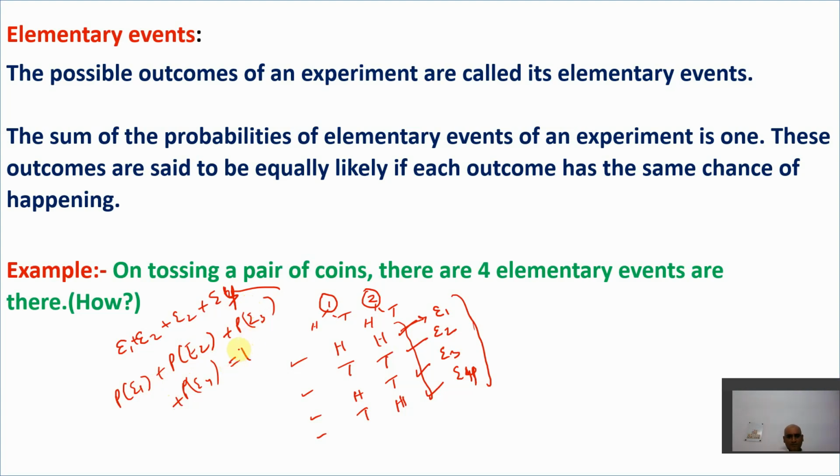That is for sure. The sum of the probabilities of all the outcomes will be 1.